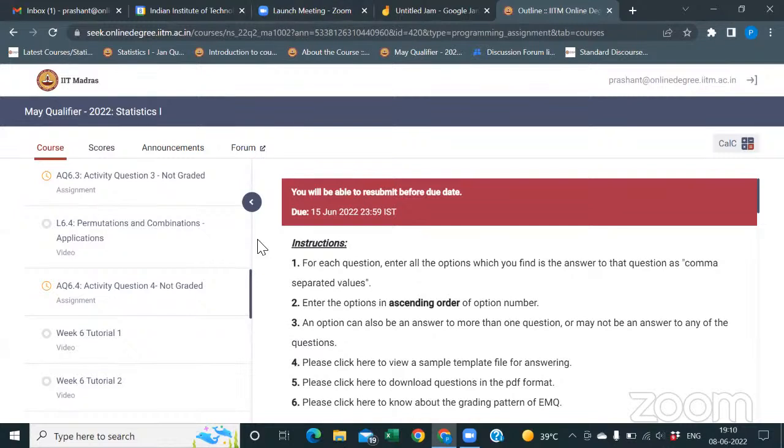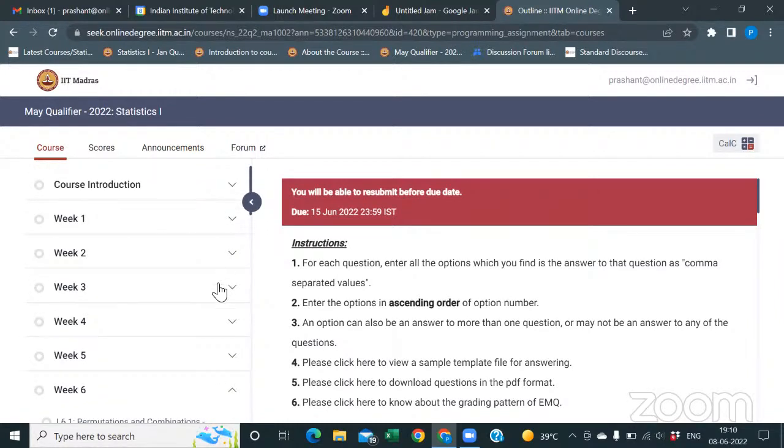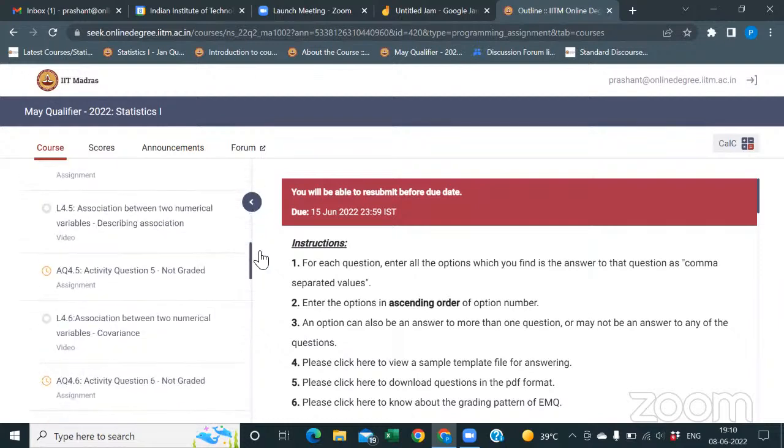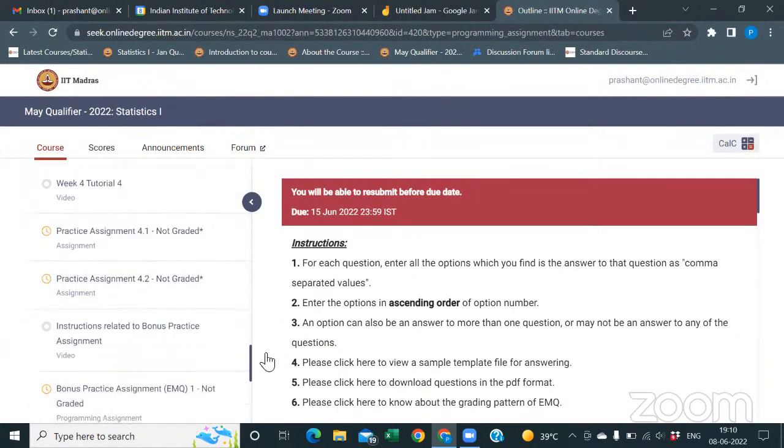Just read the things. For instructions on how to submit the EMQ assignment, the text file and all, go to week 4. There is a section with video instruction related to the bonus practice assignment. Watch this and you will get an idea how to submit, and just attempt and submit before the due date. Okay. So, anything else? Any question regarding week 5?